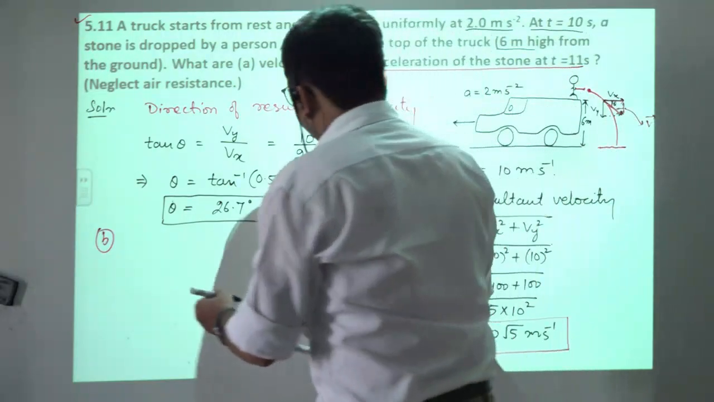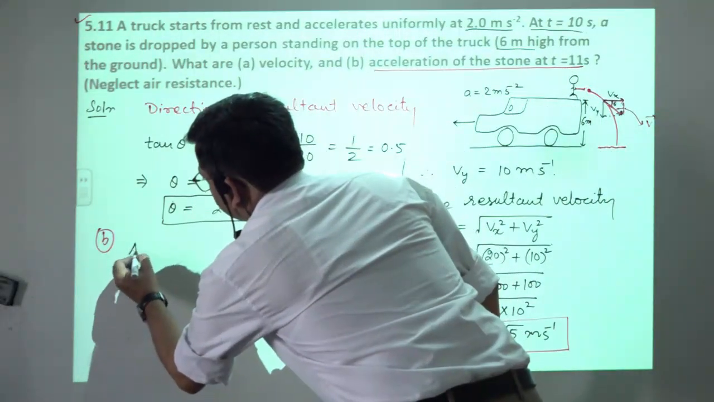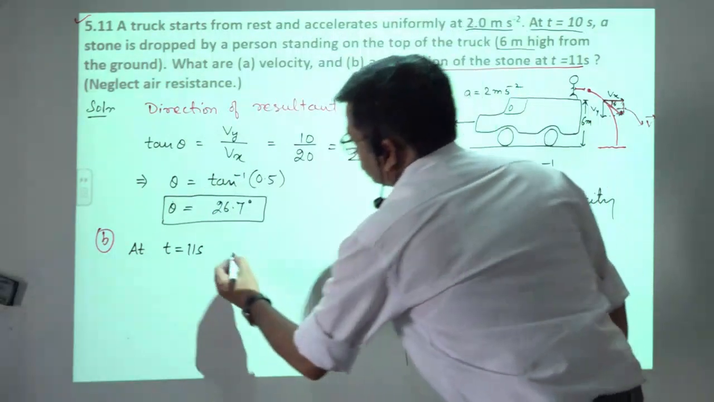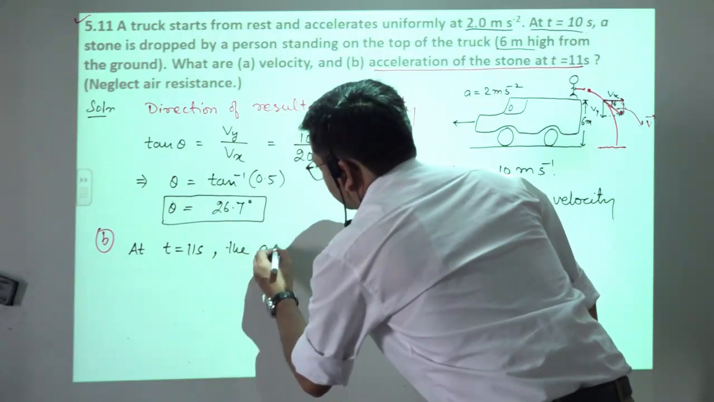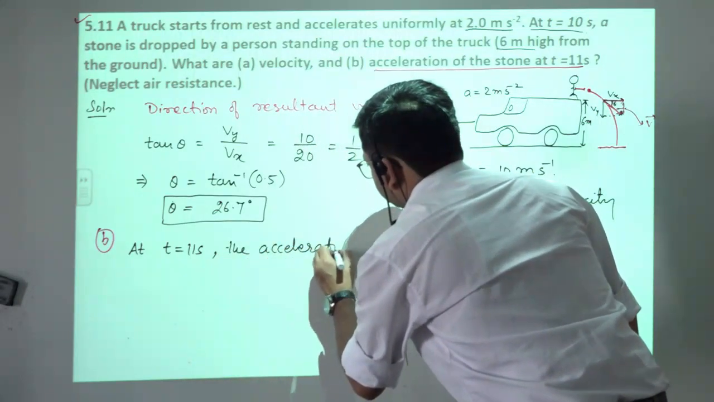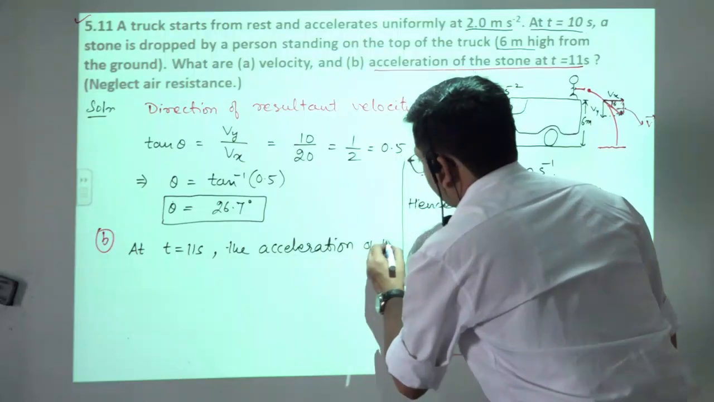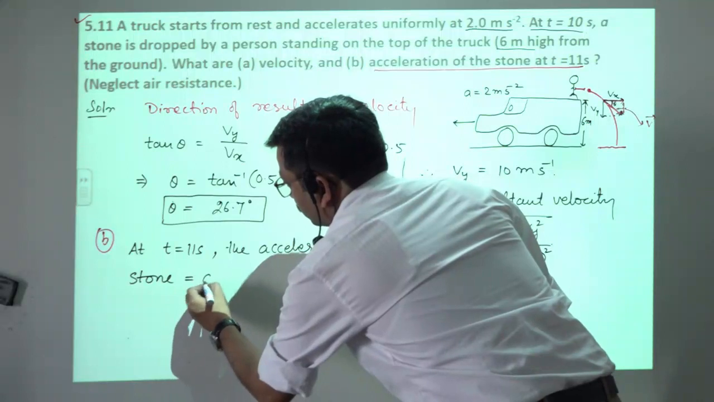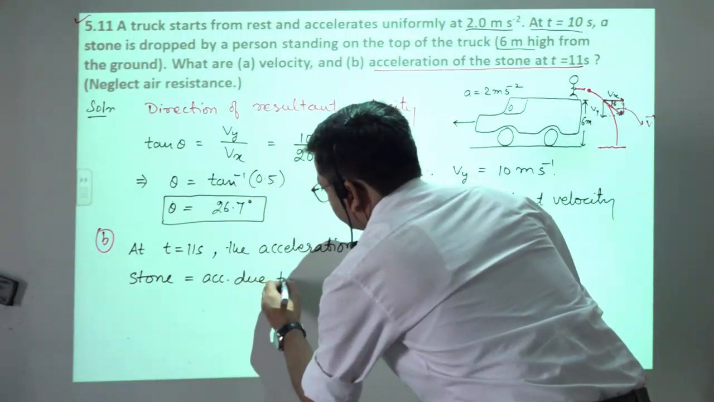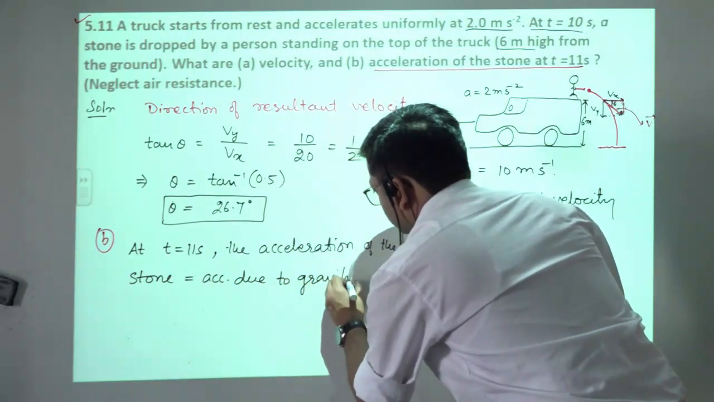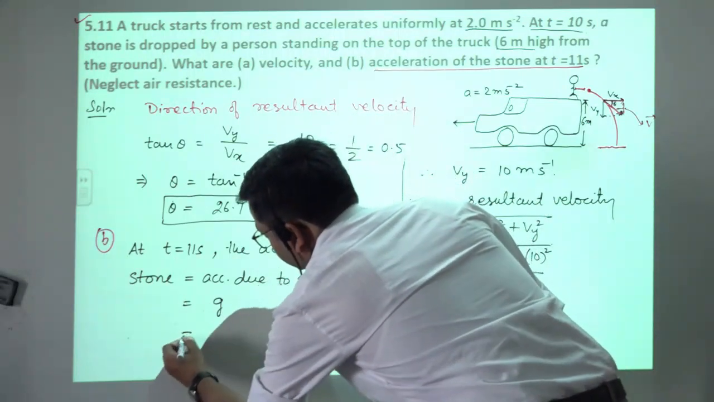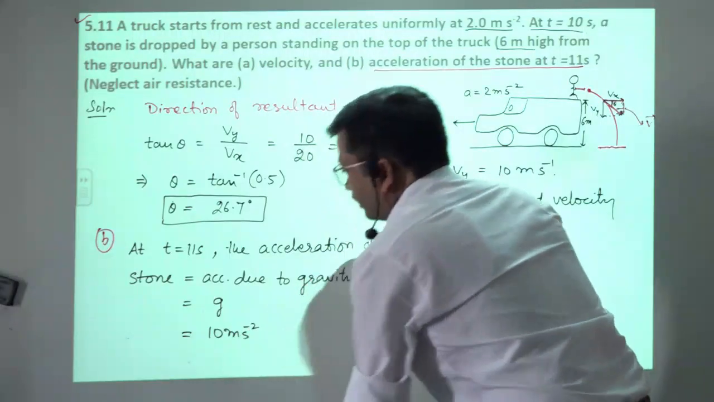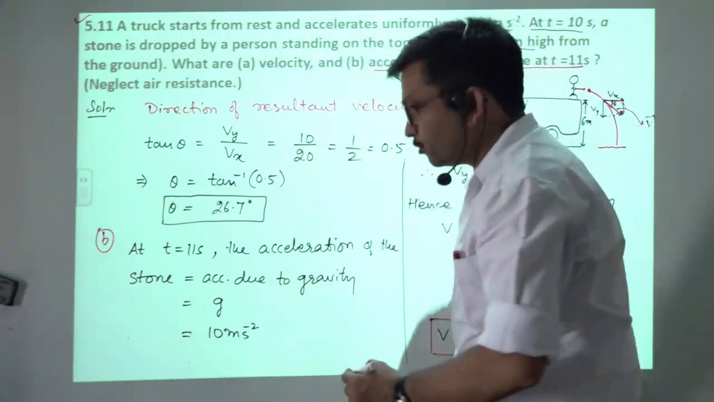So here we will write at t is equal to 11 seconds, the acceleration of the stone will be equals to, किसके इक्वल, acceleration due to gravity, that is equals to g and that is equals to 10 meter per second square. और रीजन बता दिया वहां पे, because force has the local relation,